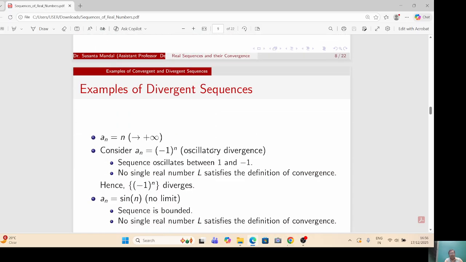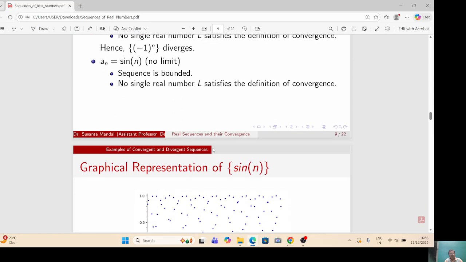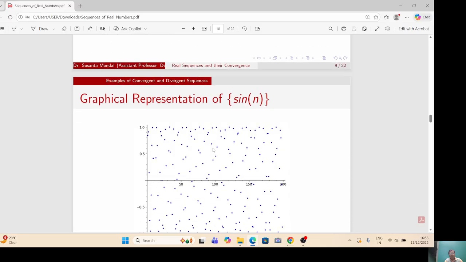If we consider x_n equal to n, then there is no fixed real number L that satisfies the definition of convergence. If we consider x_n equal to minus 1 to the power n, the sequence oscillates between 1 and minus 1, so no single real number L satisfies the definition of convergence. Similarly, if we consider x_n equal to sine of n, the sequence is bounded and no single real number L satisfies the definition of convergence. This is justified from the graphical representation of sine n.